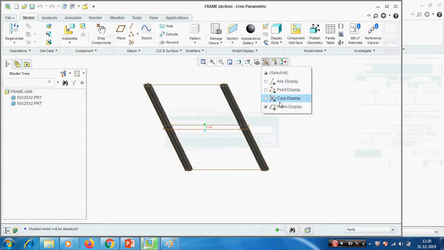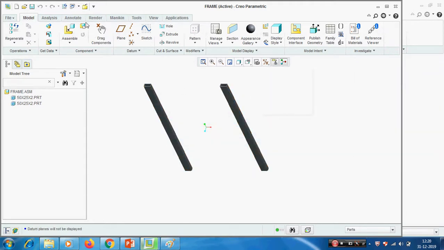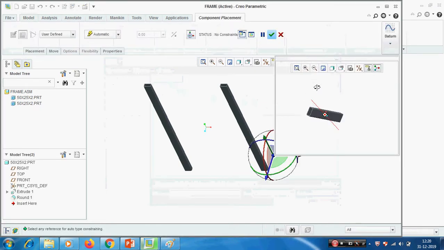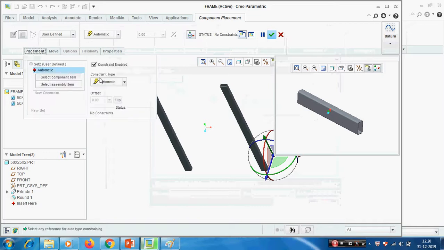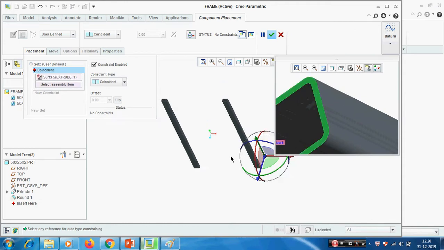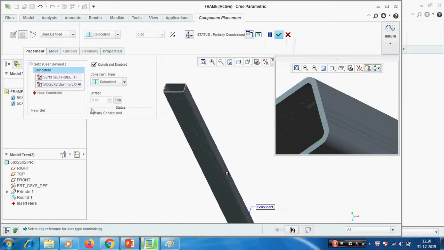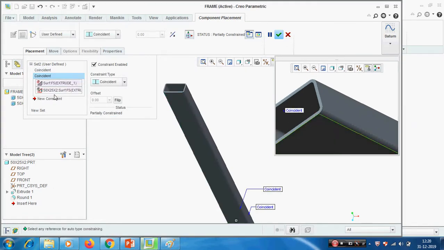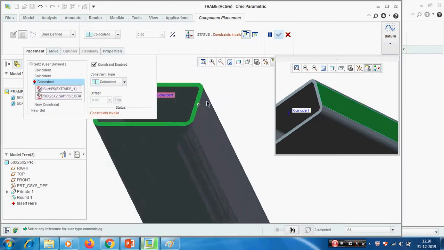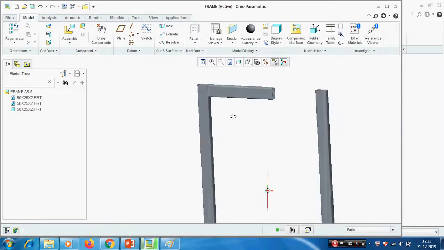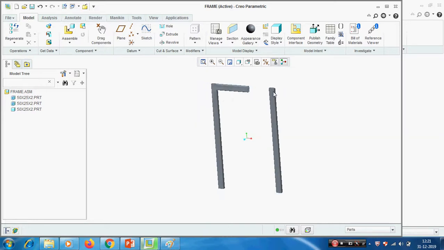Shading. Now we are going to create the crossbar. Component assemble, the same we are using. We have to place like this. Placement, coincident, this one coincident with this one, the front one coincident with this front, the top one coincident with the top of this one. Give flip. Okay, now properly placed. The length should be between these.